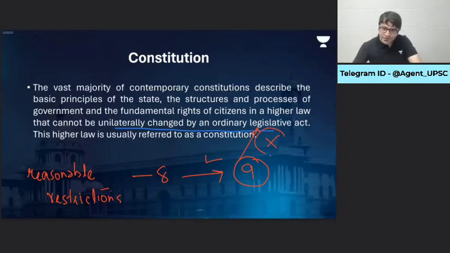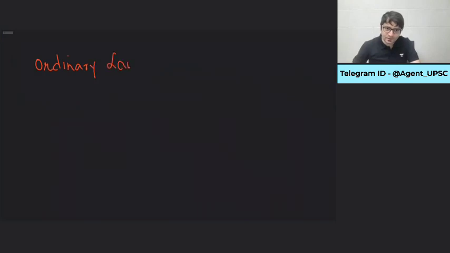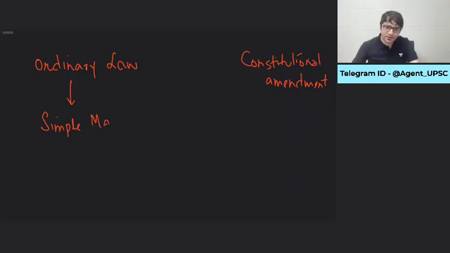But it cannot be through an ordinary legislative act. Ordinary legislative act in the sense, listen to me carefully. This is an ordinary law. And this is a constitutional amendment. Ordinary law requires simple majority, which I will explain either today or tomorrow first. Simple majority means if there are 500 people sitting in the parliament, whether this bill will be passed or not depends upon whether more than half of the members present and voting will approve it or not. So if 500 are present, but 100 people abstain.